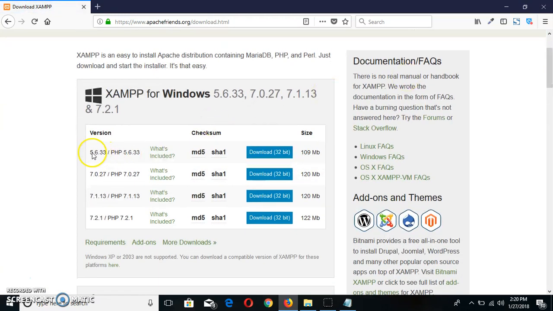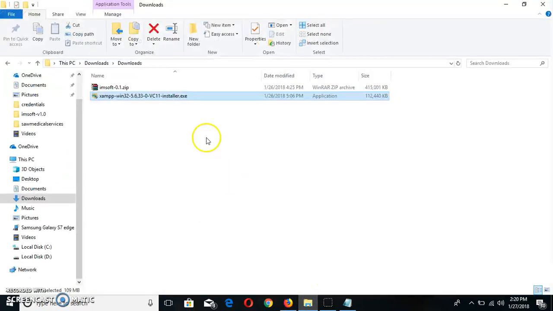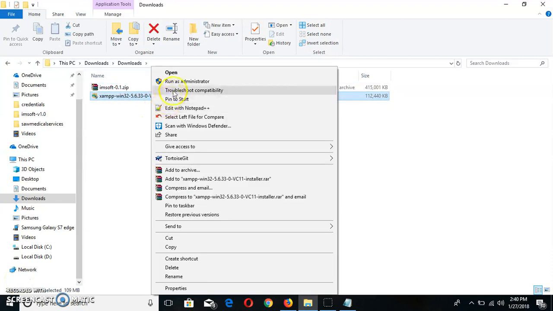You must choose the 5.6 version of XAMPP because Imsoft is tested with this version, so you must choose this version and click on the download button. As I have already downloaded this version, I'm gonna skip this step and go ahead to the next step. So I'm gonna install it now.